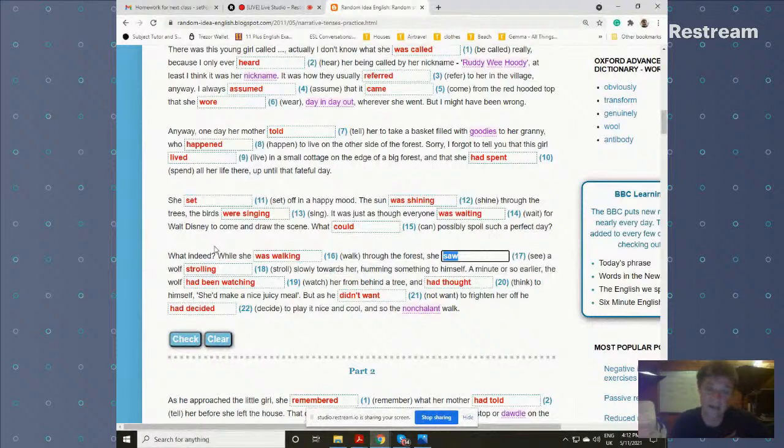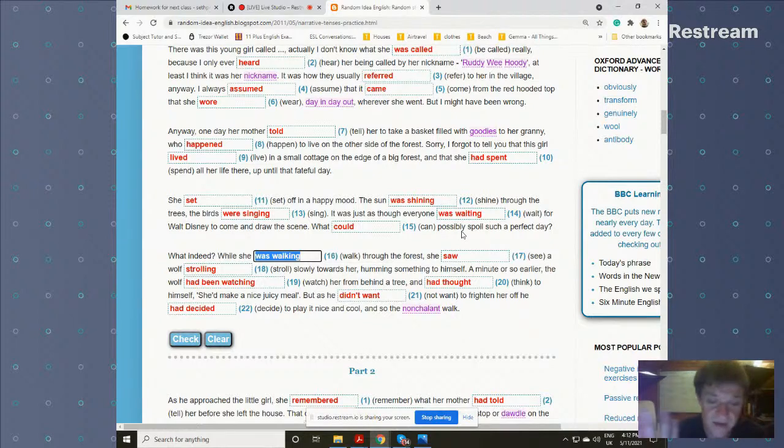Now, we'll talk about the strolling in a second, but while she was walking through the forest, she saw a wolf. Yeah, the walking was going on for a long time. She started walking before she saw, she finished walking after she saw. So we want to say while she was in the middle of walking through the forest, she saw, she wasn't in the middle of seeing, but just she saw, past simple, a wolf strolling.